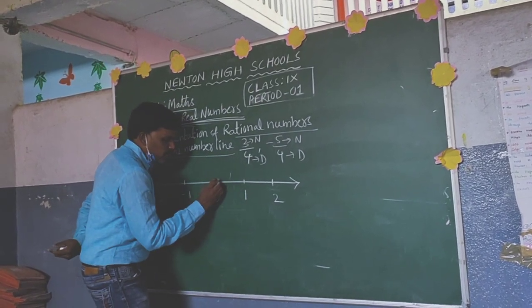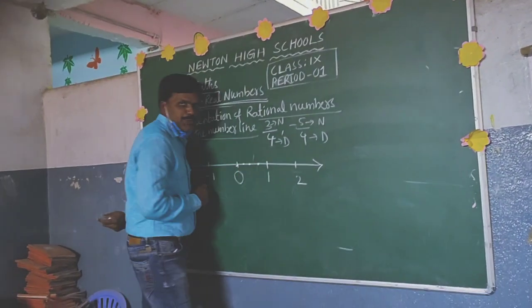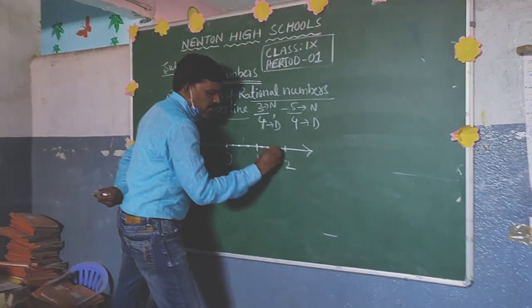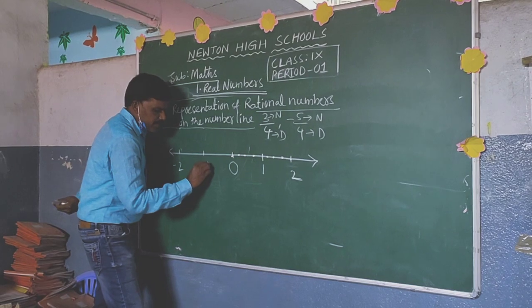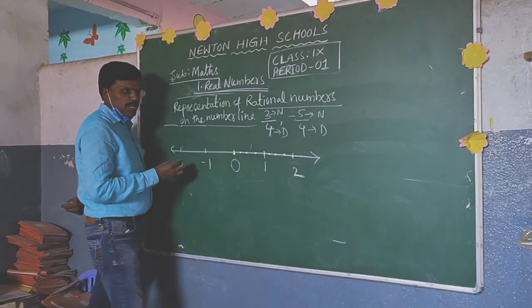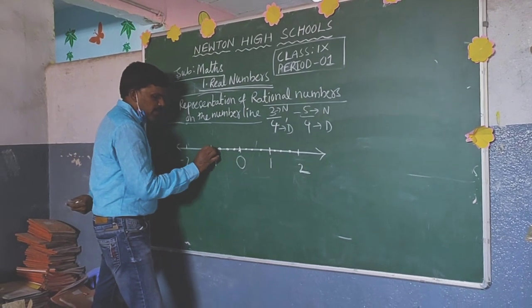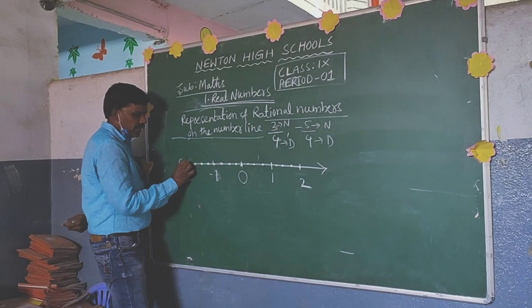See, here from 0 to 1: 1, 2, 3, 4. It is 1 unit, isn't it? Again 1, 2, 3, 4, another unit. In the same way we have to mark the division into 4 equal parts on the left side also: 1, 2, 3, 4. Again, 1, 2, 3, 4.